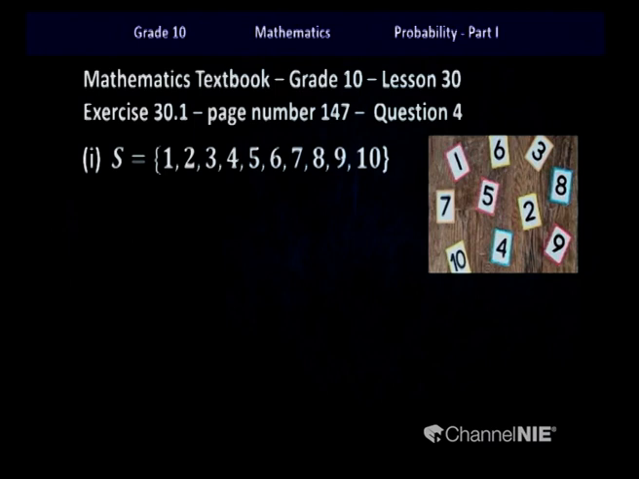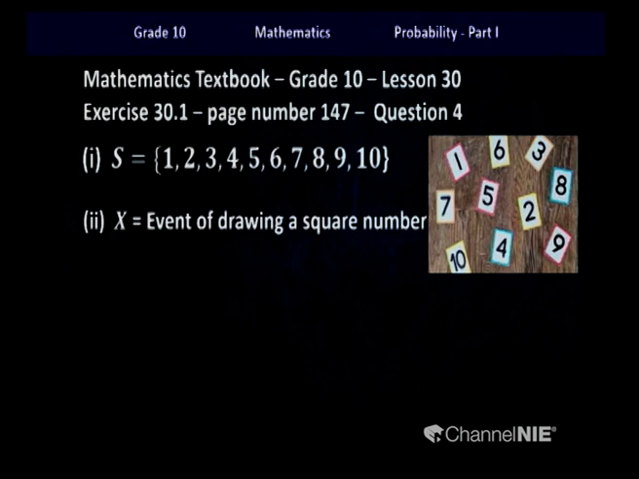So children, out of them, next we described an event x, the event of drawing a square number. So children, the event x has 3 outcomes: 1, 4 and 9. So I can take the value of n(x). What does this n stand for? Yes children, the number of outcomes in the event x. So n(x) is equal to 3.